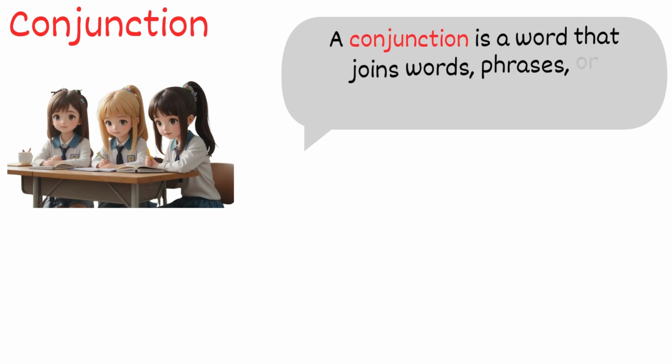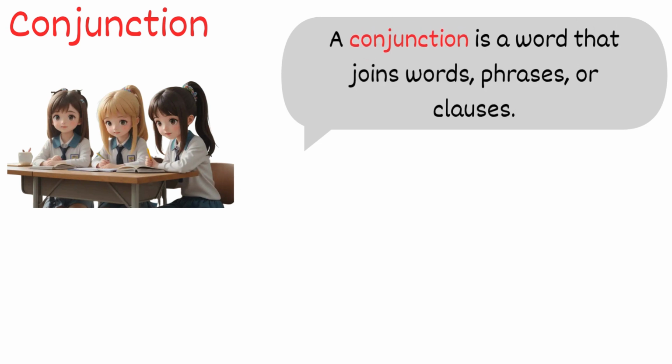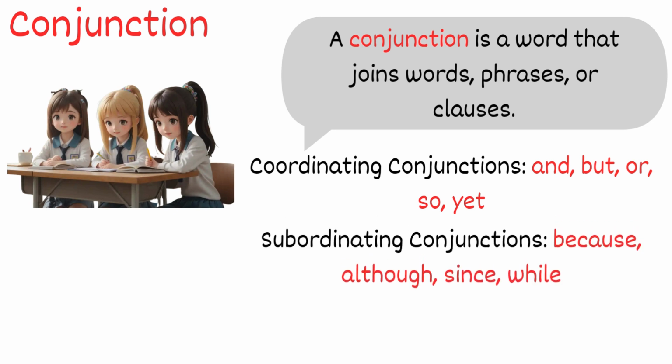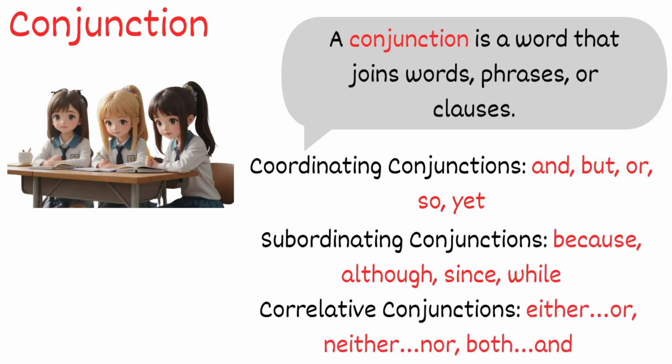Conjunction. A conjunction is a word that joins words, phrases, or clauses. Coordinating conjunctions: and, but, or, so, yet. Subordinating conjunctions: because, although, since, while. Correlative conjunctions: either, or, neither, nor, both, and.